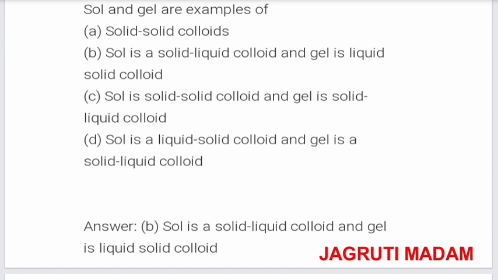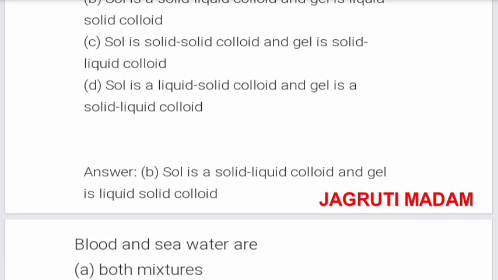Sol and gel are examples of: the options are solid colloids. Sol is a solid liquid colloid, gel is a solid colloid. Sol is solid colloid and gel is solid liquid colloid. Last option: sol is a liquid solid colloid and gel is solid liquid colloid. The correct option is B. Sol is solid liquid colloid and gel is liquid colloid.